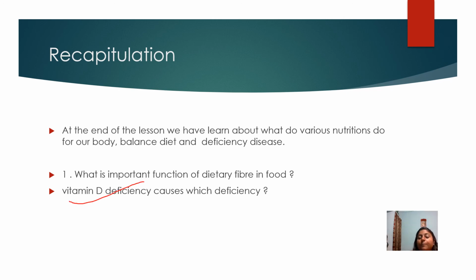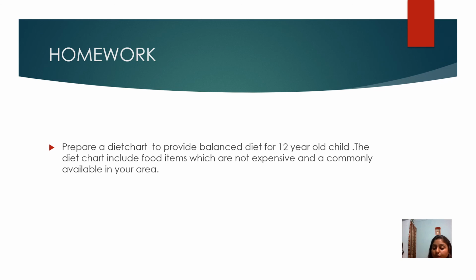Okay, students. Now here is one homework question for you. Prepare a diet chart to provide a balanced diet for a 12-year-old child. The diet chart should include food items which are not expensive and commonly available in our area. Okay, 12-year child के लिए आपको balanced diet chart prepare करना है, ठीक है. And expensive, जो कि ज्यादा expensive भी ना हो और commonly आपके area में वो available हो.